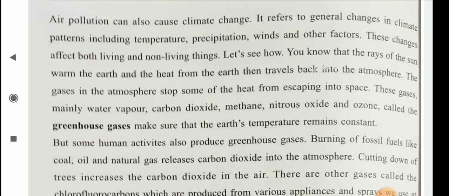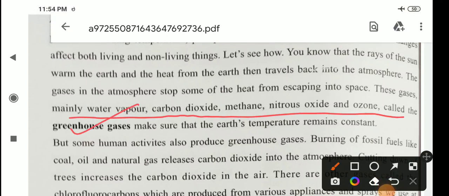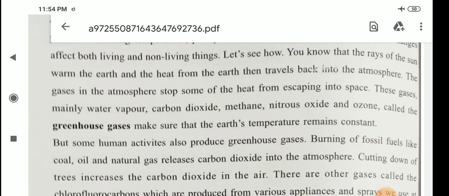So these gases are, children, greenhouse gases. They make sure that the earth's temperature remains constant. But some human activities also produce greenhouse gases. Burning of fossil fuels like coal, oil and natural gas releases carbon dioxide into the atmosphere.